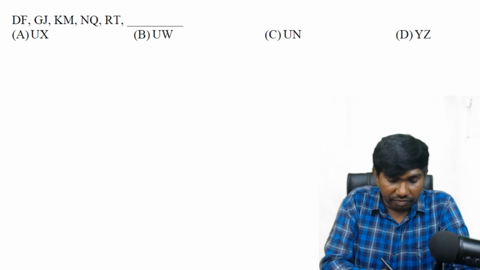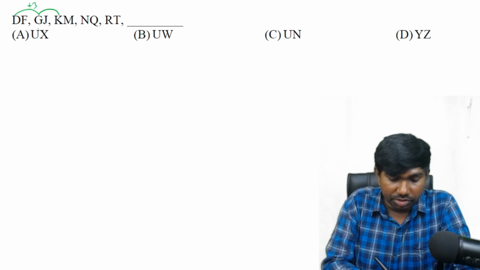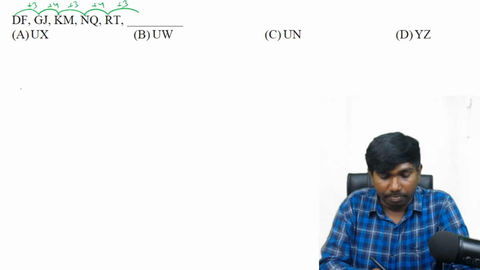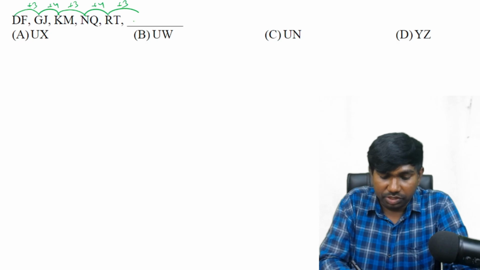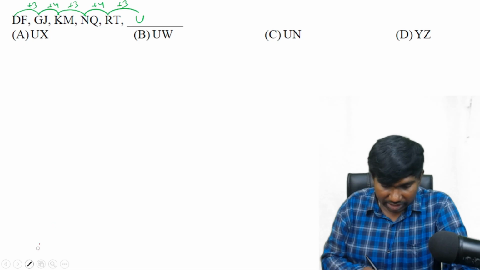Two letters are given. So first letter to first letter. D to G it is plus 3. G to K, G is 7 and K is 11, plus 4. K to N it is again plus 3. 11 and 14. And it is plus 4. That means it must be plus 3. R is 18. 18 plus 3 is 21. 21 means U. How many options with U in the first place? There are 3 options. So we need to find the second also.